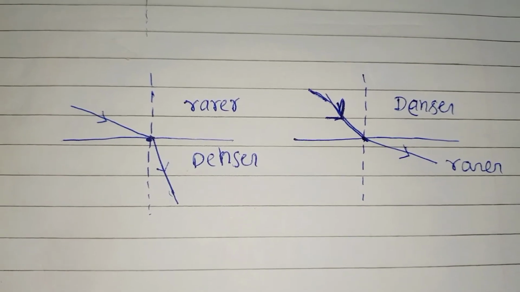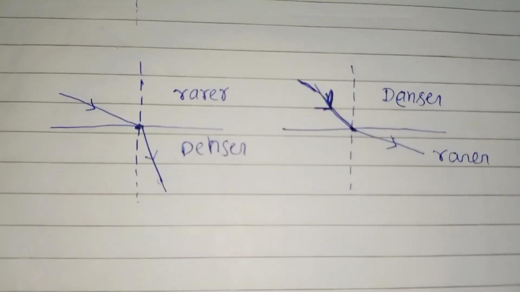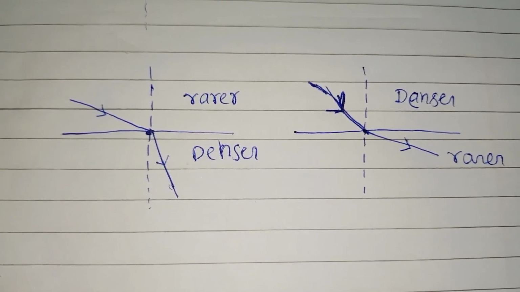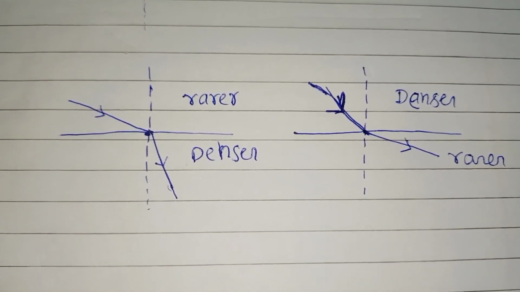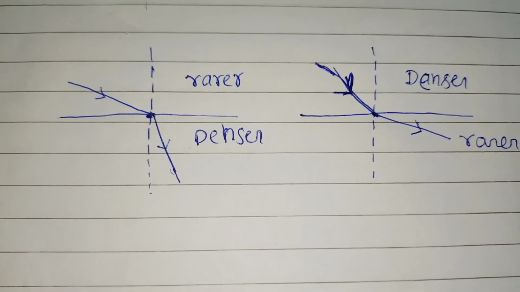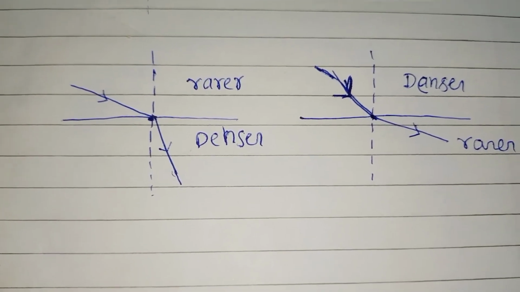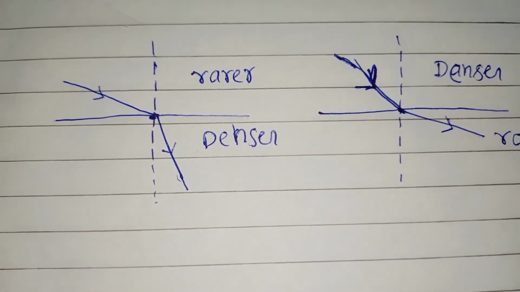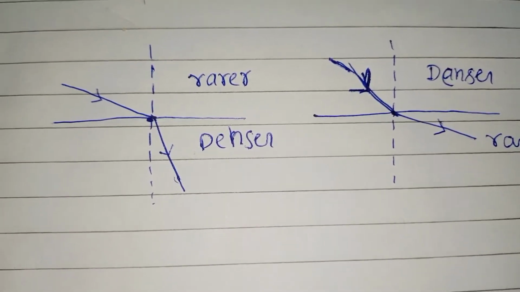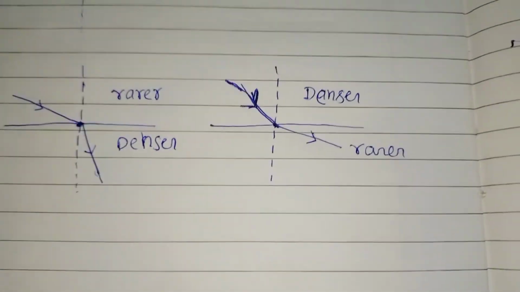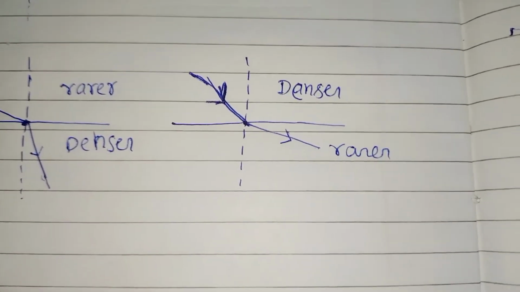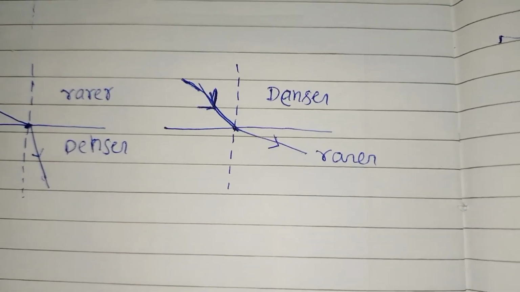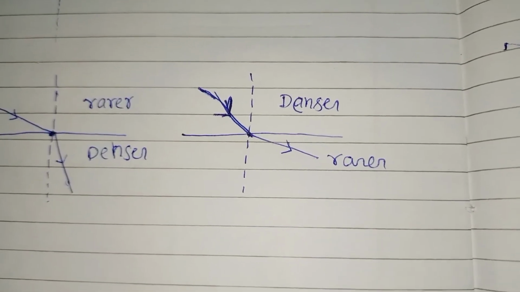So firstly I am explaining the cases to you. According to the first case, as you can see, when a light ray is incident on the surface of a denser medium, then after getting refracted, it bends towards the normal. In the case of rarer to denser medium, you can see in the diagram the light ray is bending towards the normal. But when we talk about the second case, the light ray bends away from the normal, because now it is traveling from denser medium to rarer medium.